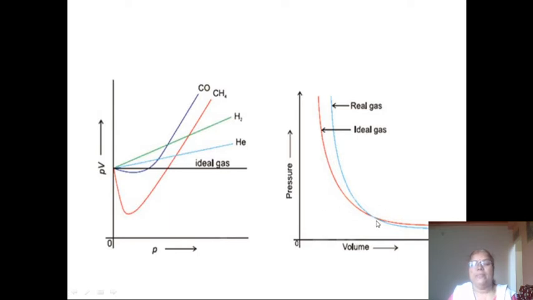Okay, here at low pressure the volume is greater, at high pressure the volume is less, and this variation is shown with the help of isotherm.